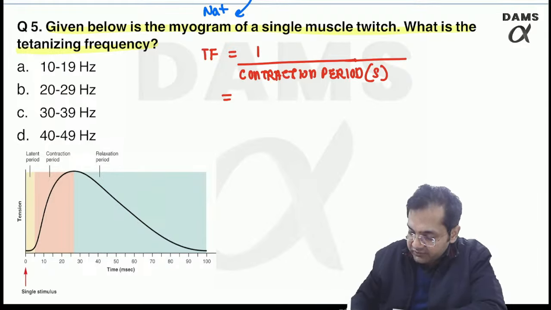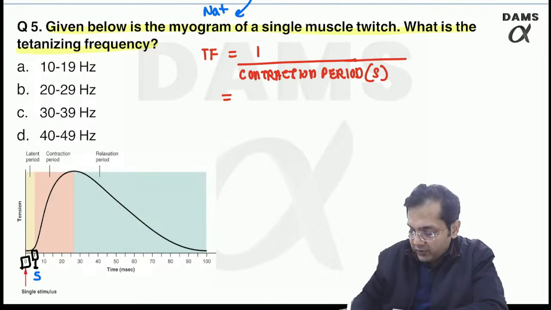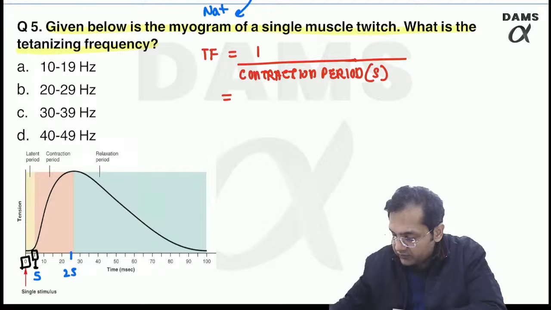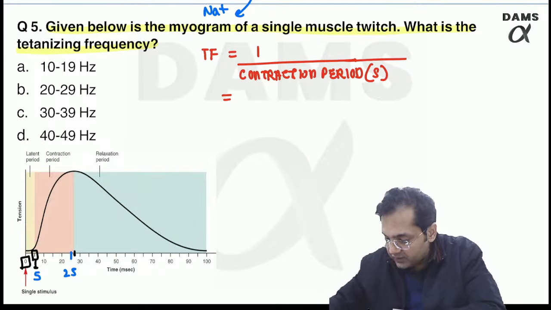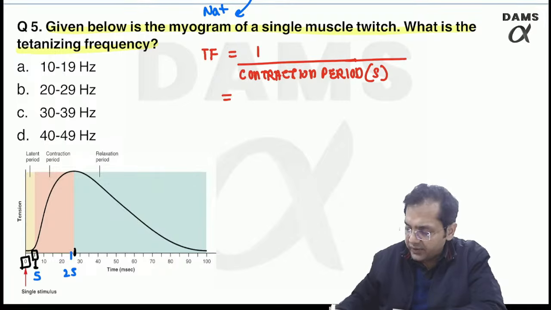Latent period is from 0 at the point of stimulus. This is nearly 5. So this can be written as 5, and then contraction period starts from the 5 millisecond. This is now, let's say, half of 20 and 30, 25. So this has to be a little more than 25. I can take it 26 or 27.